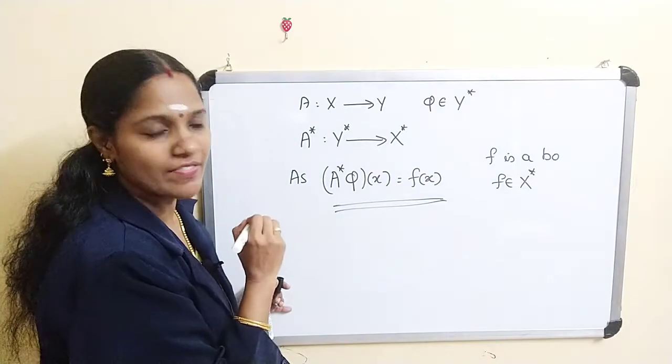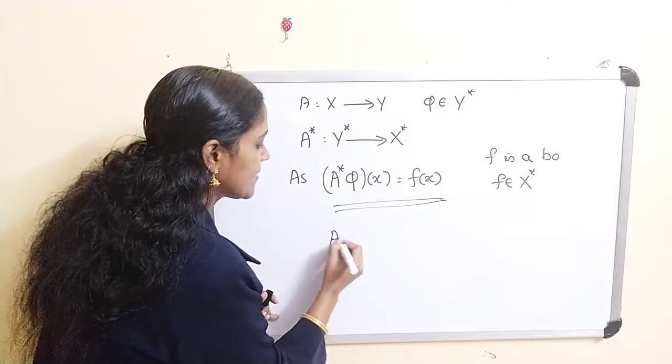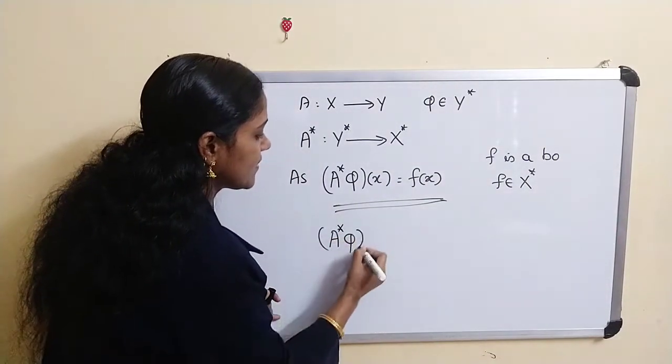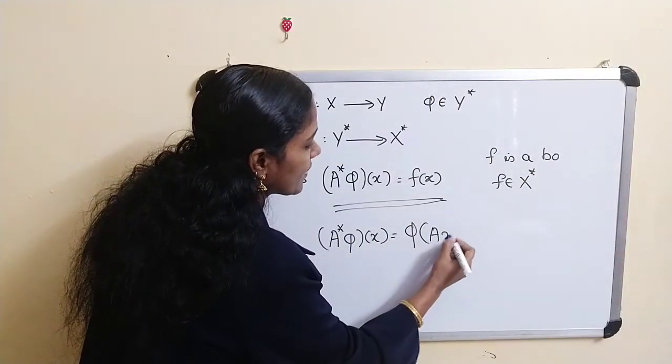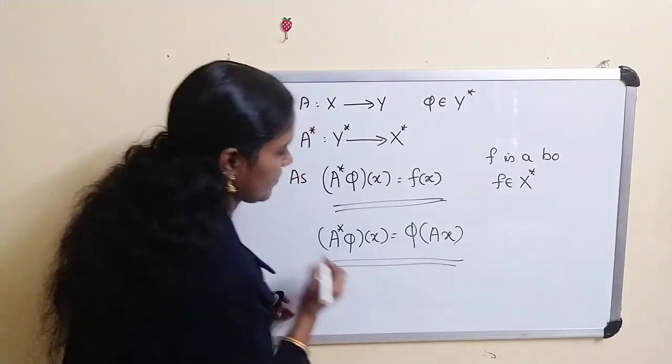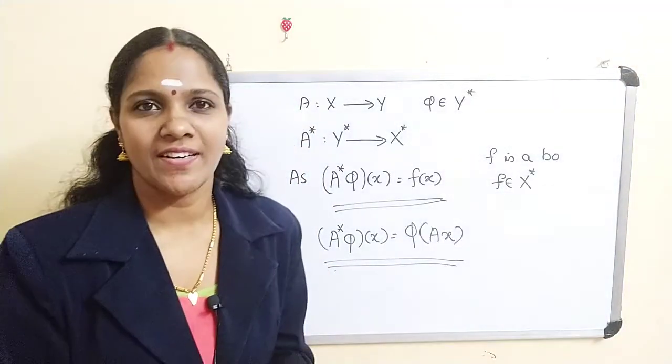This is our definition. Actually, A star phi of x is equal to f of x, and f of x is the same as phi of Ax. This is our definition. Okay.